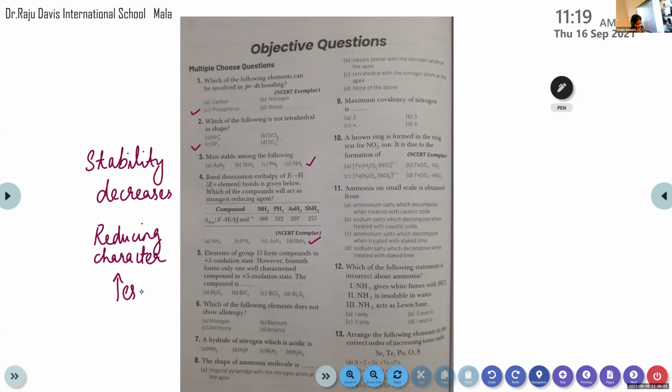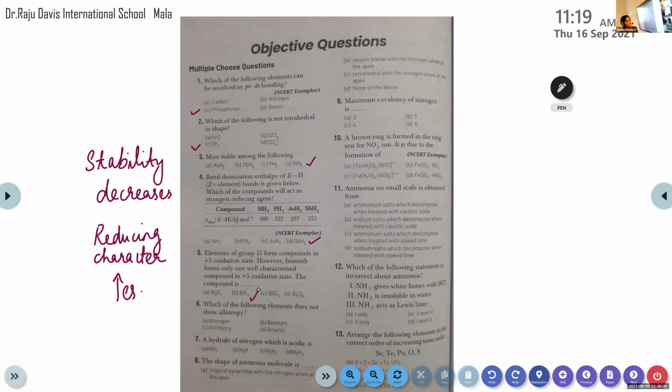The same thing is explained in oxidation states and trends in chemical reactivity, page number 172. You can find the well-characterized compound formed in the +5 oxidation state of bismuth. Priya, which one is the correct answer? Option B, BiF5. Yes, it is in the +5 oxidation state.